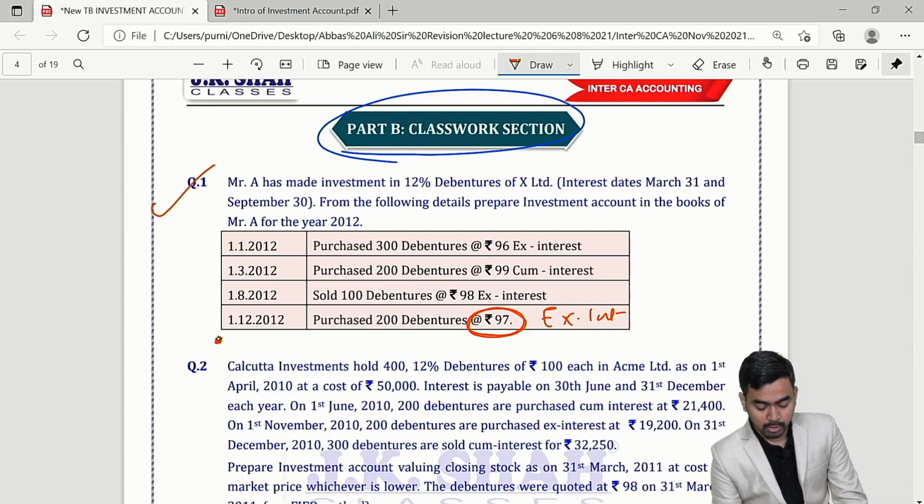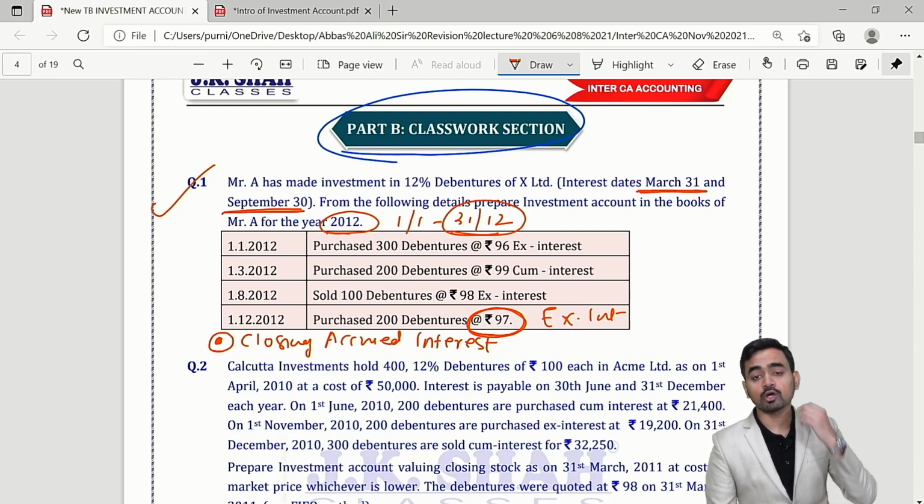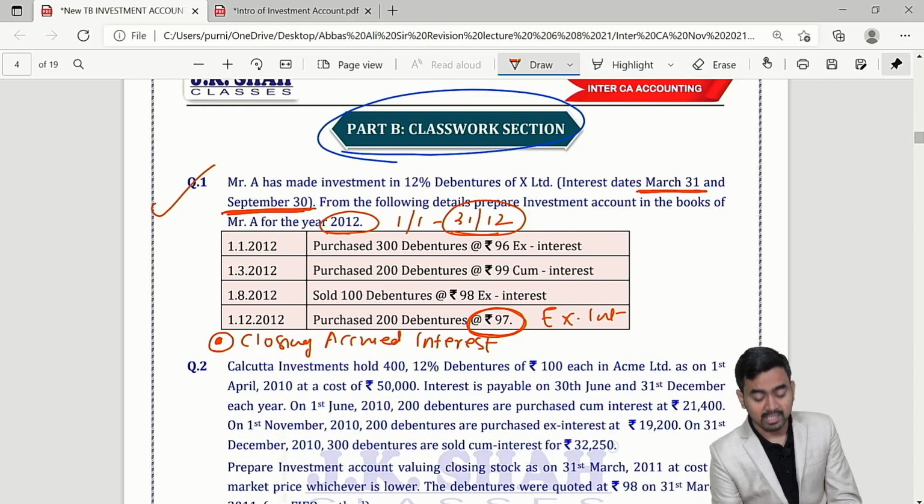The second important point which you have to keep in mind is to calculate closing accrued interest, my dear students. Why, sir? Because the dates of interest are 31st March and 30th September, and you are following calendar year, that is 1st Jan to 31st December. So logically you will close your books of accounts on 31st December, but the last interest due date is 30th September.